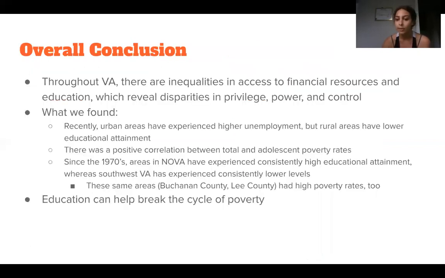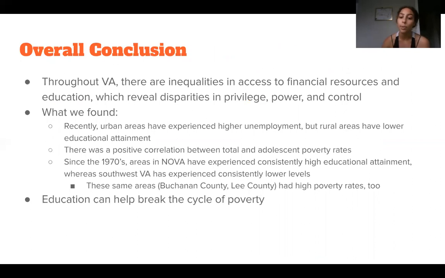Overall, our analysis revealed inequalities across Virginia. There is a bulleted recap of what we found, but most importantly, what did we learn from this? Not everyone without an education is living in extreme poverty, but many adults living in poverty do lack a basic education. This affects their children's access to job opportunities and financial security. This can lead to a cycle of hopelessness and intergenerational poverty.